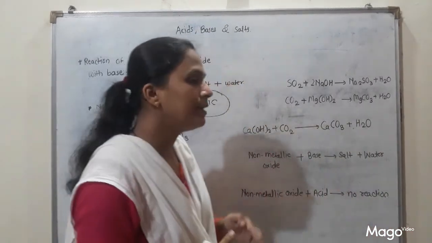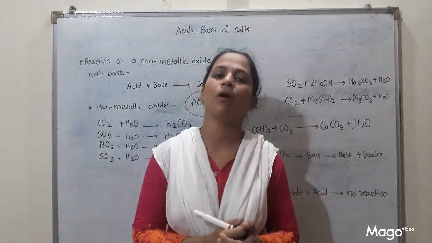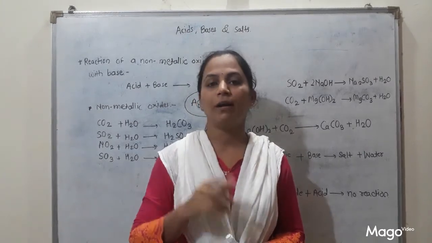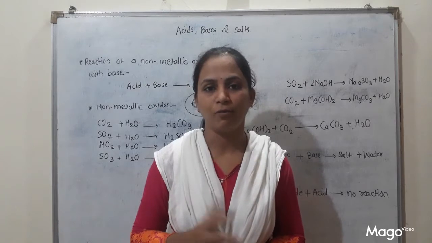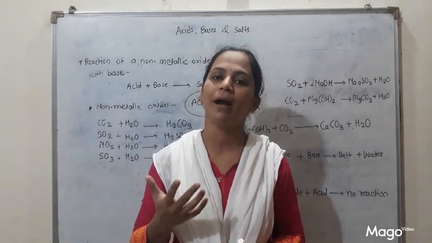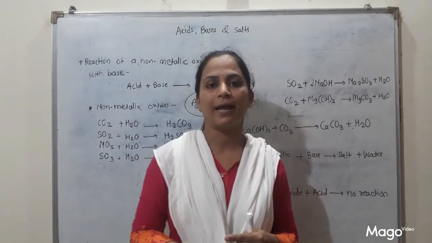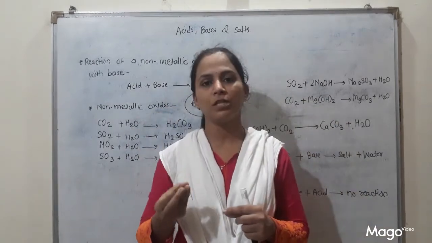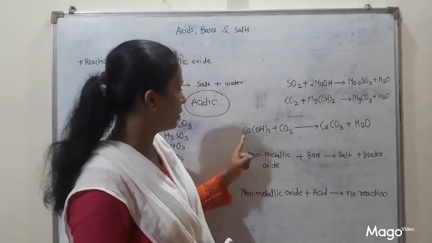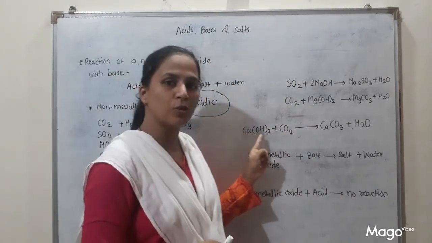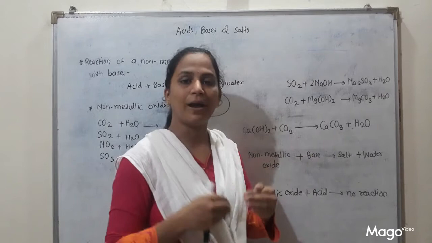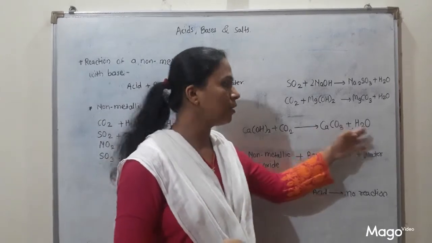One activity is there in your textbook, but we have discussed this activity in my previous video lecture. What is the activity? I told you about one test for detection of carbon dioxide. Just pass carbon dioxide gas through lime water. Lime water is nothing but calcium hydroxide, that is a base, and carbon dioxide is a non-metallic oxide. If you pass that non-metallic oxide through lime water, what is the reaction? We have discussed this reaction. When carbon dioxide is passed through calcium hydroxide, calcium carbonate is formed, which is white in color, and that's why lime water turns milky, and water also forms.